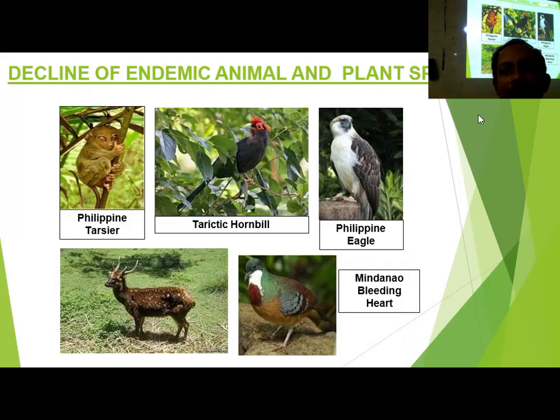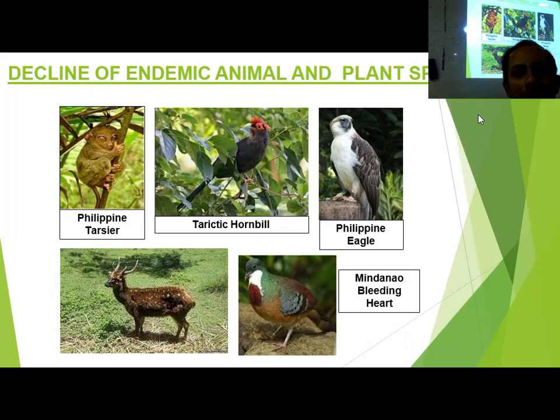Decline of endangered animal and plant species. Lots of animals and plants will be endangered because of the change of climatic conditions. Heard about migratory birds? Migratory birds come to our country every year from other countries, from very cold countries. Now, this type of different species will be lost from the earth.